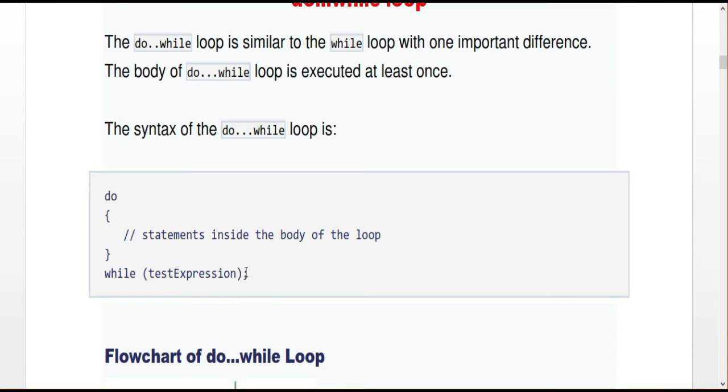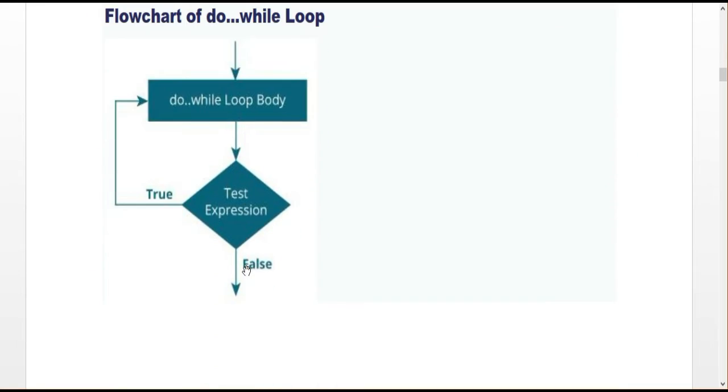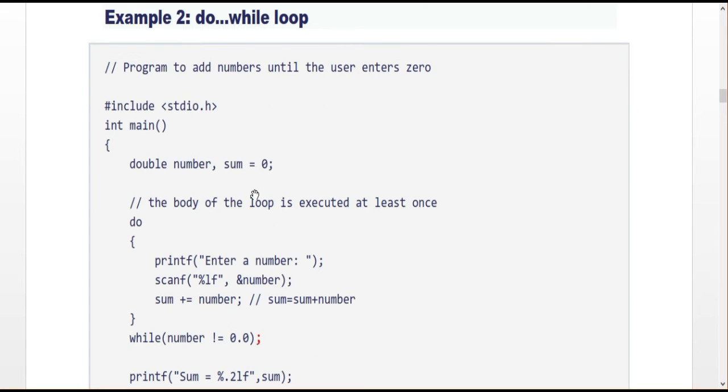So the flow chart is the graphical representation. See the flow chart here, the body of the loop is executed first. After that only the corresponding condition will be checked. So the body of the loop is executed, then we come to the condition. If the condition is true, again the body of the statement is executed. Finally, if the condition is false, it exits from the loop. So this is the structure of the do while loop. See the difference.